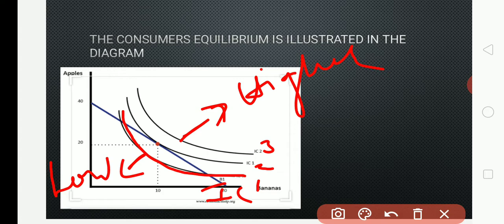So now where will the consumer get maximum satisfaction? Exactly at IC3 only he will get maximum satisfaction. Okay, and PQ is the budget line, this is the budget line. Till now, have you understood?